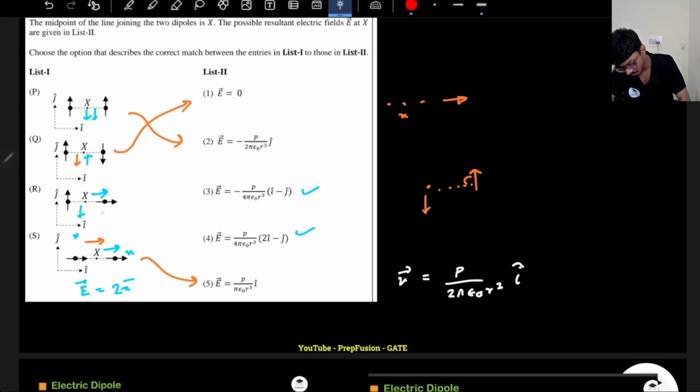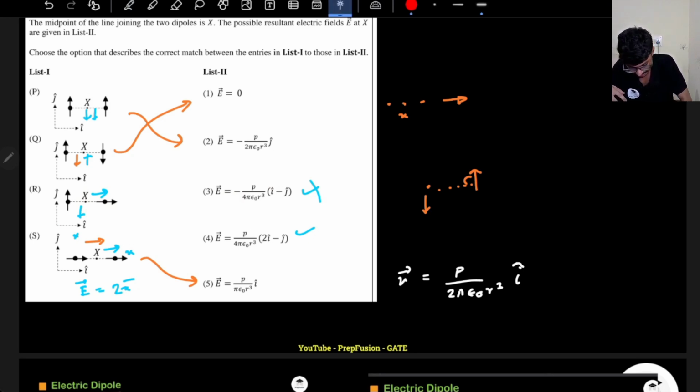So now can you tell me what will be the electric field due to one of the dipoles? So it is simply x, right? So along i cap, I should get a component P upon 2 pi epsilon naught, right? Because I have only one dipole, so it should be P upon 2 pi epsilon naught. This one is anyway wrong because it is in the negative x direction, so it is gone. This one is correct only.